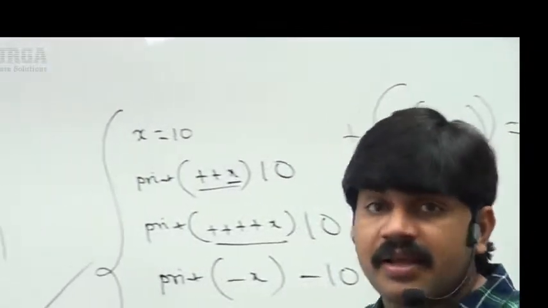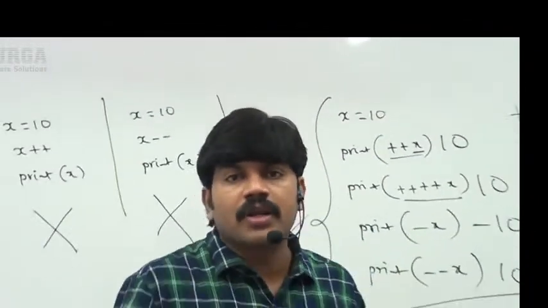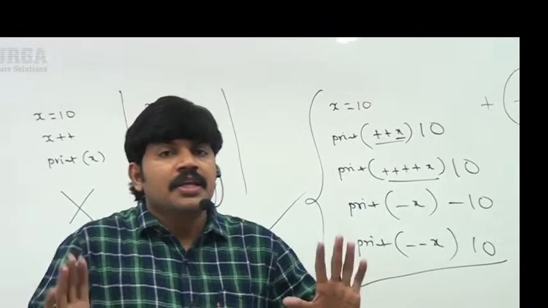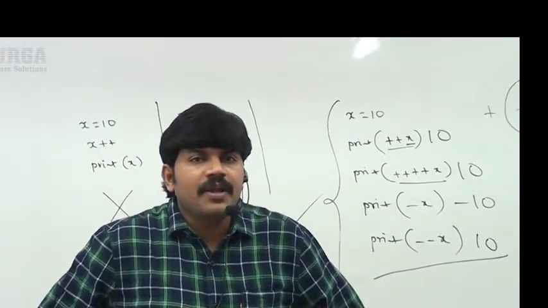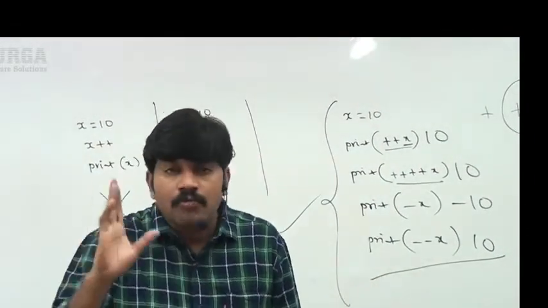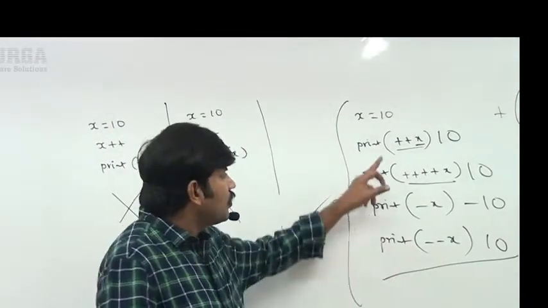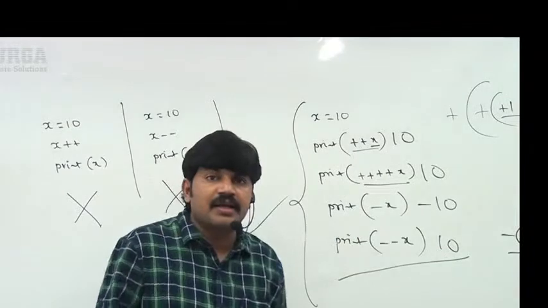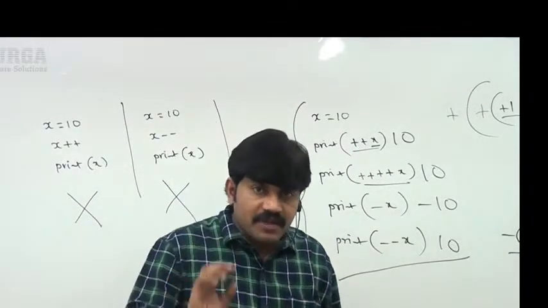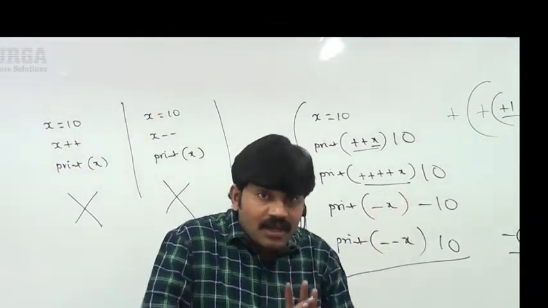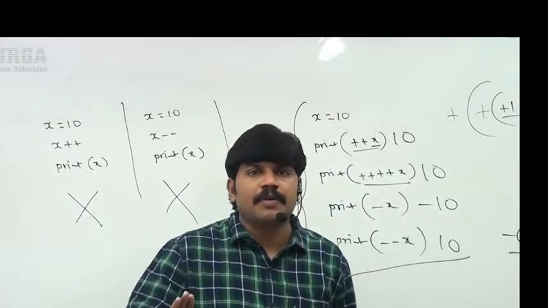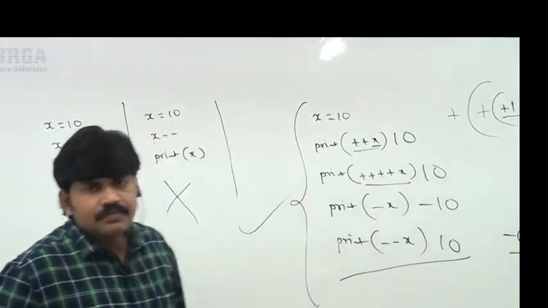These types of syntactical loopholes you people should have clarity about. So in Python, are increment and decrement operators available or not? Not available. By mistake, if you try to apply them, it is treated as a sign, a plus symbol, a minus symbol, sign symbols, but not increment and decrement operators. Clear, right?